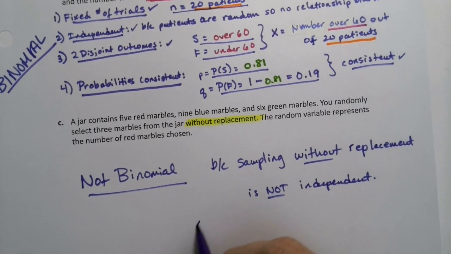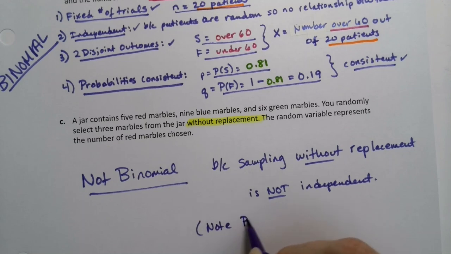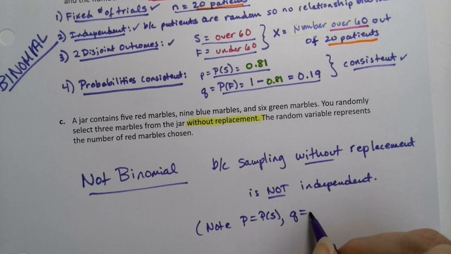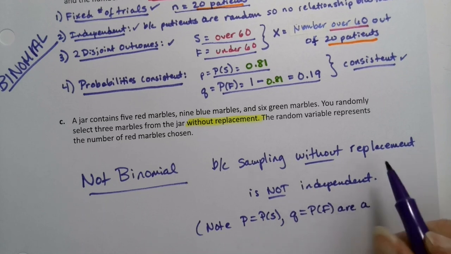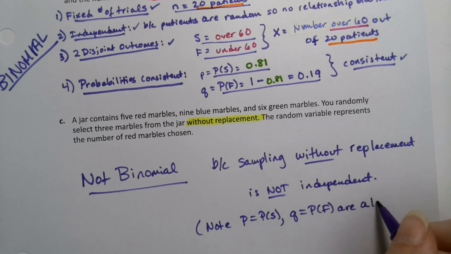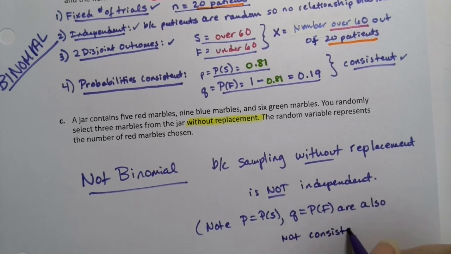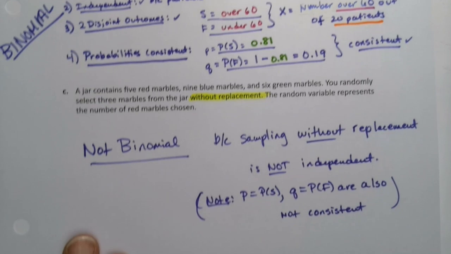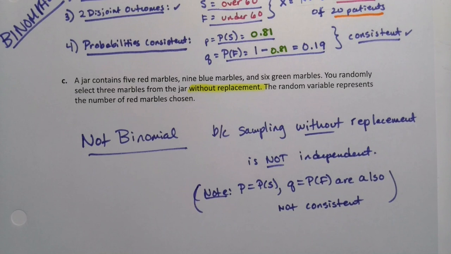We can make a note: the probability of success and the probability of failure are also not consistent. But that's happening because it's not independent. Those two things often go together, number 2 and number 4 in the criteria.